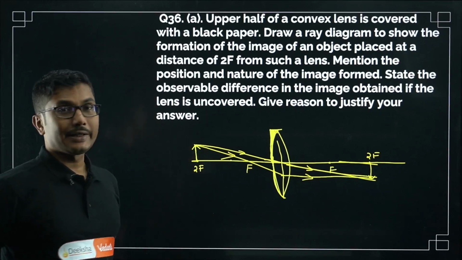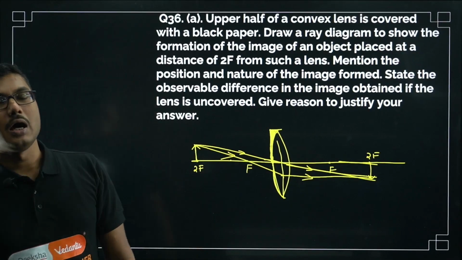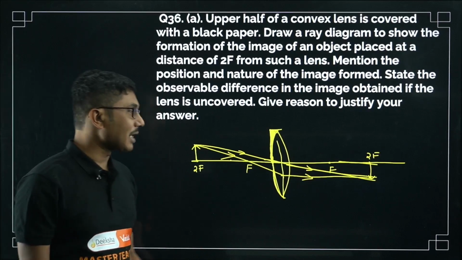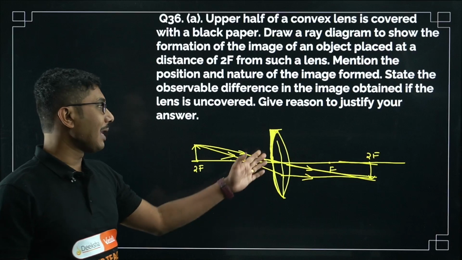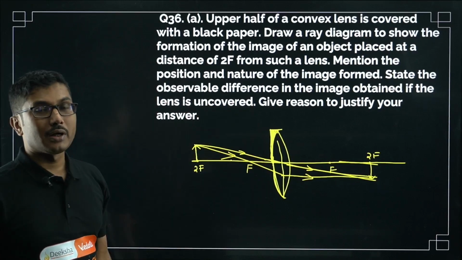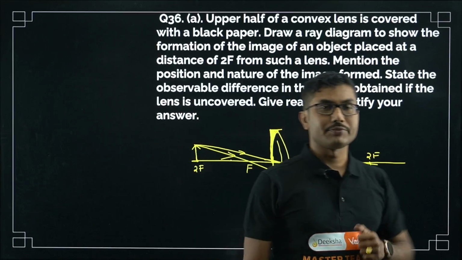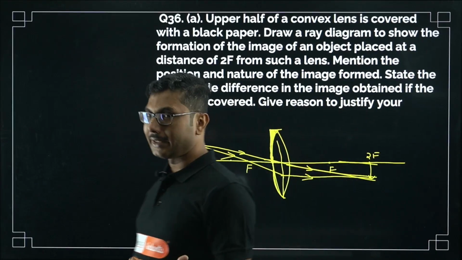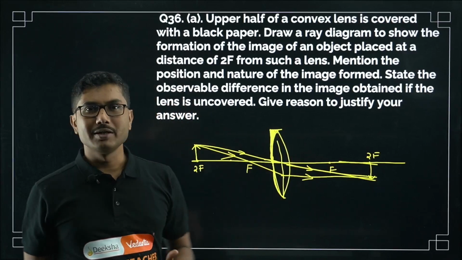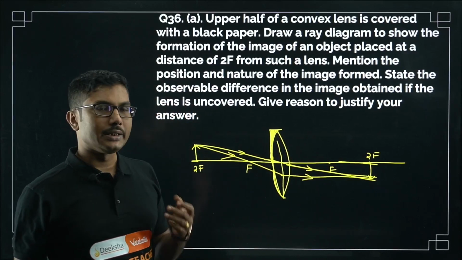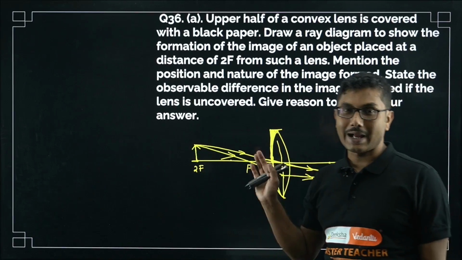But while drawing the ray diagram, you have to be careful. You cannot pass any ray from the upper half of the lens because no ray is actually passing through the upper half. Now, what will be the difference if you remove the black paper? If you remove the black paper, it will only increase the brightness of the image. So the image will be slightly brighter and sharper. Otherwise, with the paper, you will still get an image, slightly dimmer, maybe slightly blurry, but otherwise it will be exactly as if there is no black paper present.